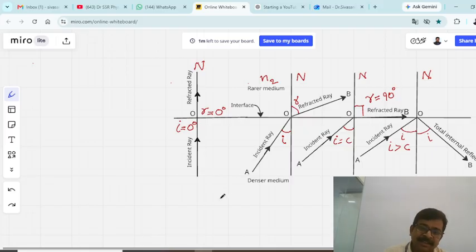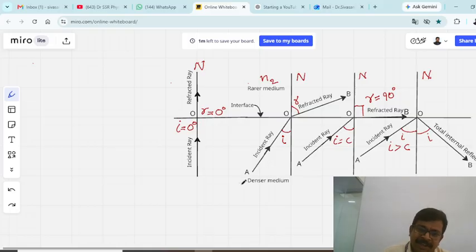Now let's discuss the physics of total internal reflection. Here we have a denser medium and a rarer medium, separated by an interface. O is the point of incidence for all these cases. Consider the first case where the incident ray has a zero angle of incidence, and you all know that the angle of refraction also becomes zero, therefore the light travels straight. Now consider a case where the angle of incidence is i. Here AO is the incident ray and OB is the refracted ray.